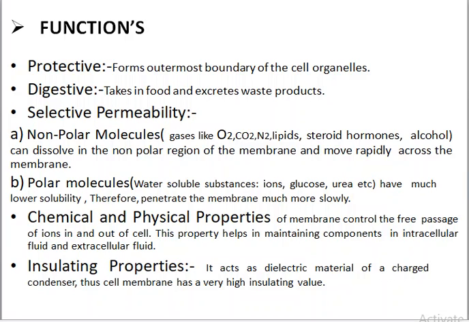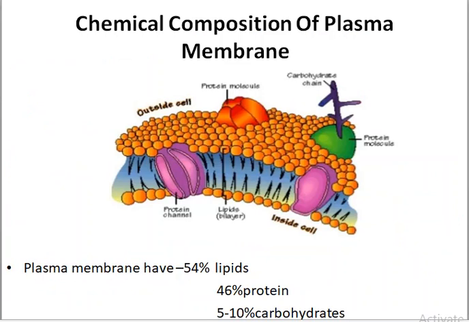The second important property is the insulating property. The cell membrane protects the cell from random and rapid electrical discharges which may harm the cell. In this picture we can see the phospholipid bilayer arrangement and the proteins embedded in the biological membrane.